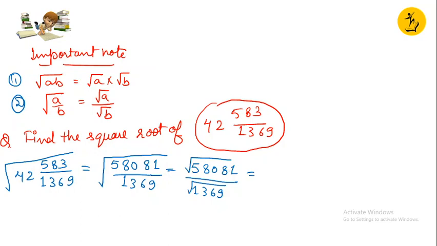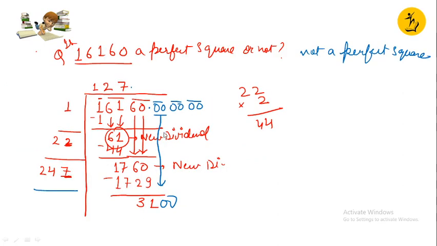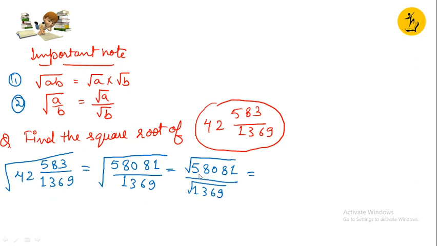Now you can calculate. See, 58081, nobody remembers the square root of this. So what you can do, you can find the square root of this through long division method. And what will it be? It will be 241. The square root of 58,081 is 241, and square root of 1369 is 37.